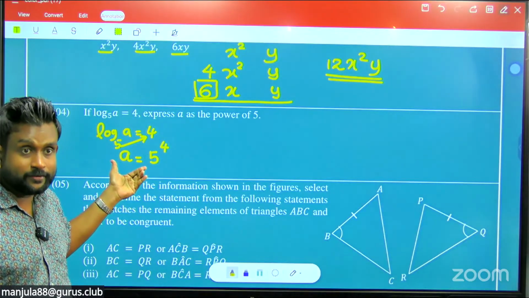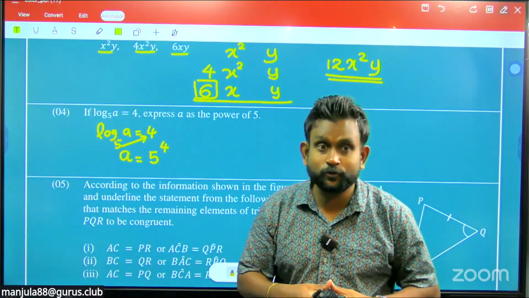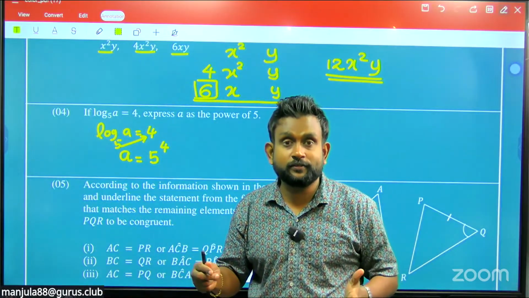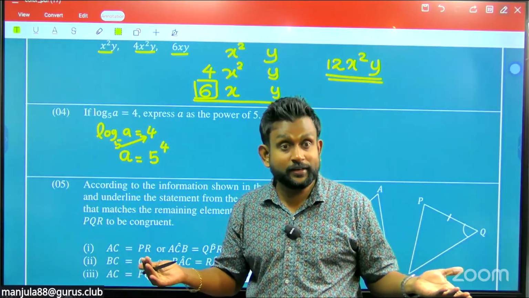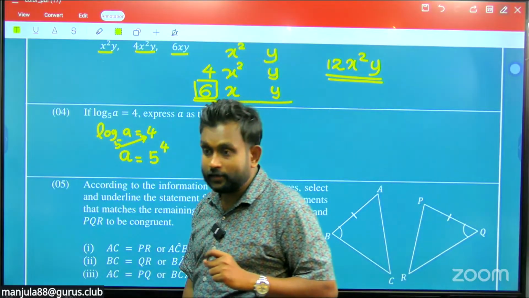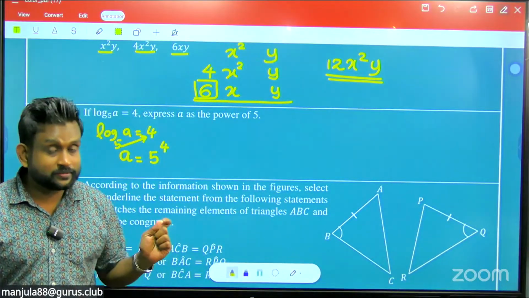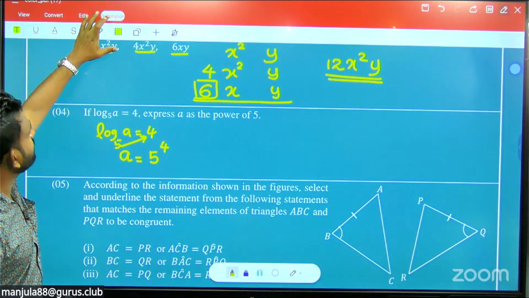Yes, that is done. In different terminology they have used, not telling us to convert to index form, they ask a as a power of 5. So that means index notation. So no need to simplify and take the answer. Why? They are not asking to find a, they're asking a as a power of 5. So that's it, easy.